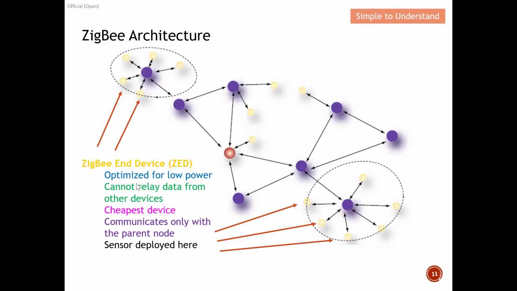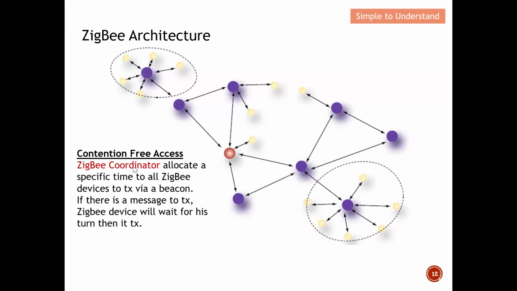The key feature of the end device is that typically they are optimized for very low power consumption. They also cannot relay data from another device. As I mentioned earlier, they don't carry the message forward. They generate the message and pass it to the router. They are the cheapest device. They only communicate with their parent node, and sensors are deployed here. So basically all the sensors will be deployed at the ZigBee end devices. Keep this in mind: the router helps to carry the data over to the coordinator.